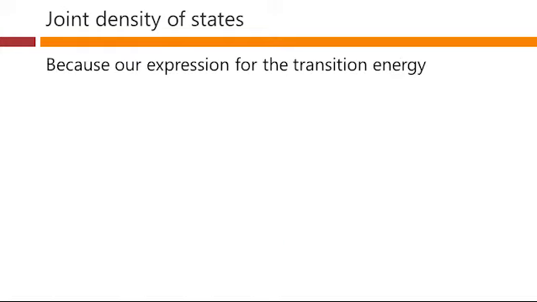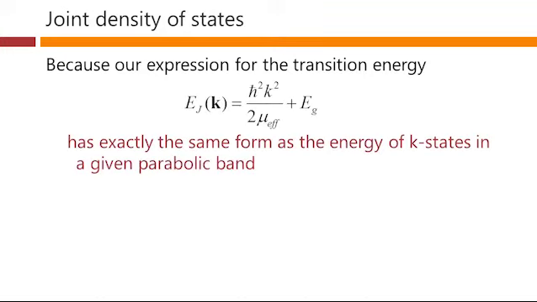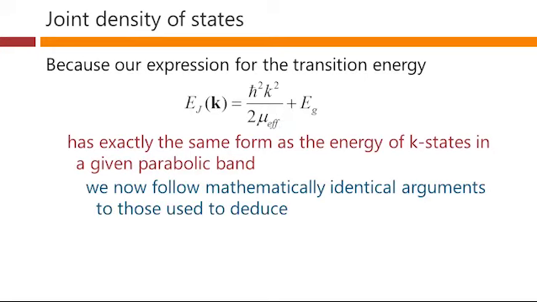So, because our expression for the transition energy has exactly the same form as the energy of k states in a given parabolic band, just with an effective reduced mass in here, we could now completely reconstruct the same argument that we used to go from density of states in k space to density of states in energy in a band.